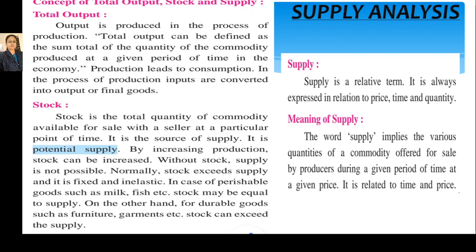Now, the meaning of supply. The word supply implies the various quantities of a commodity offered for sale by producers during a given period of time at a given price. It is related to time and price. The word supply implies the various quantities which a producer is able to sell at different possible prices during a given period of time. It is always related to time and price.